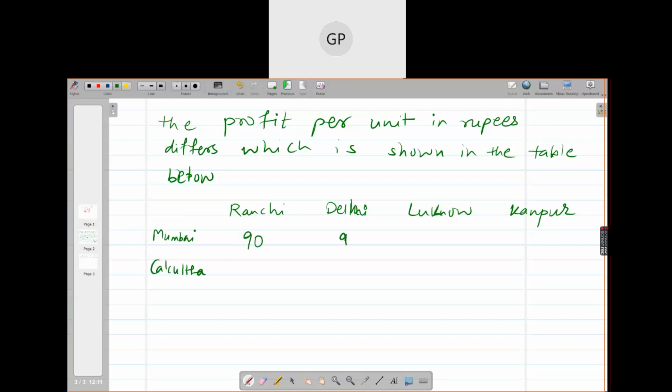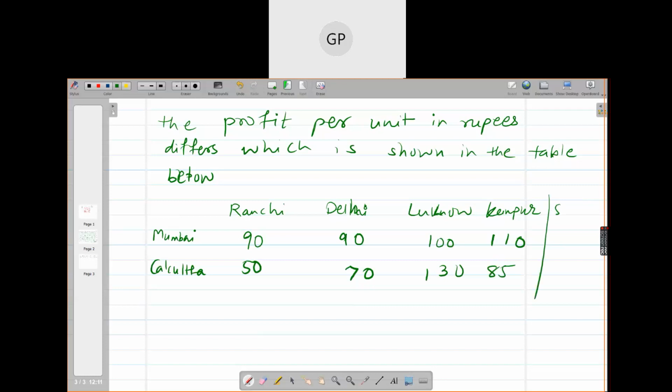And these are the profit units given to us. So this is Kanpur. This is 110, 50, 70, 130, 85.